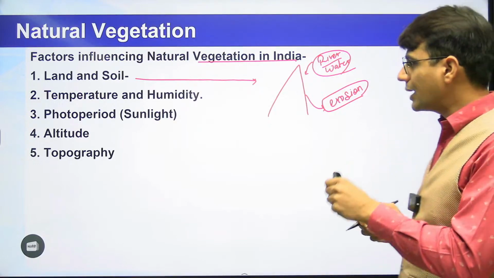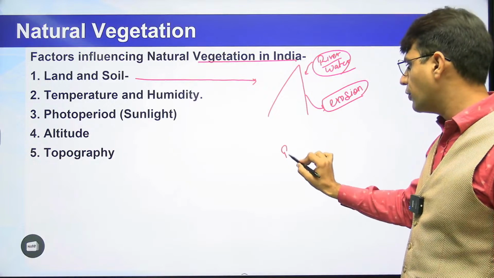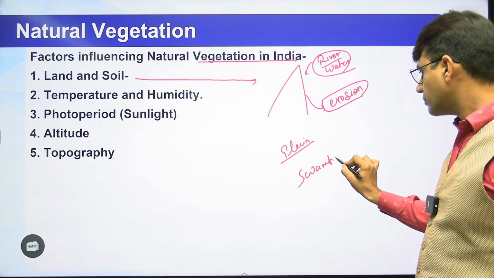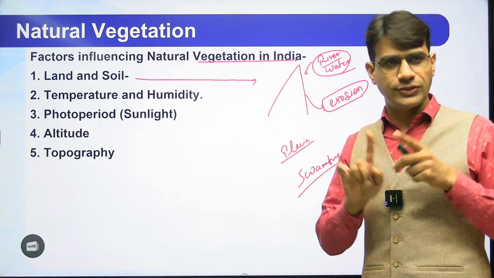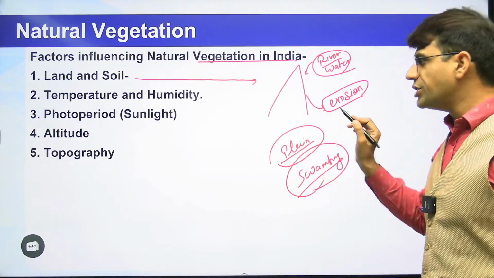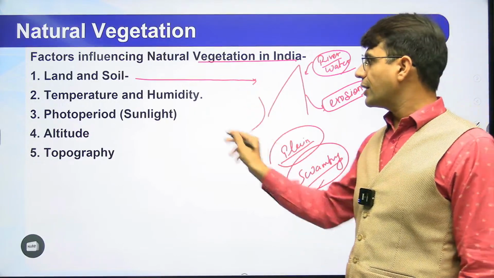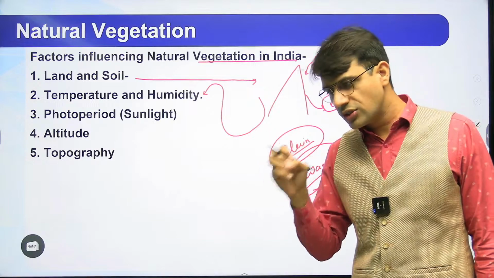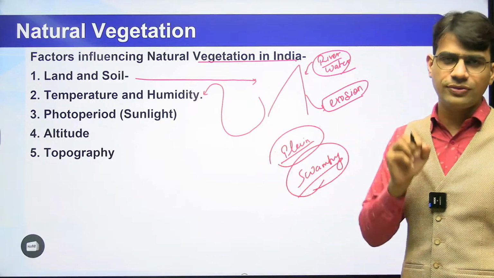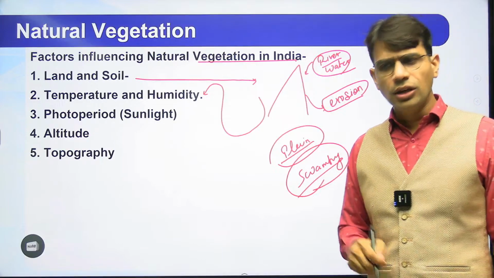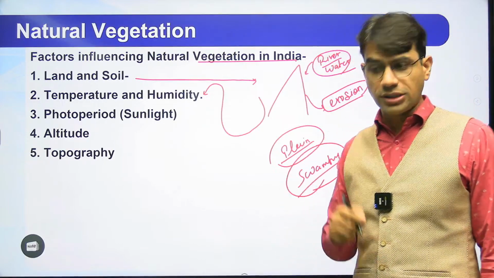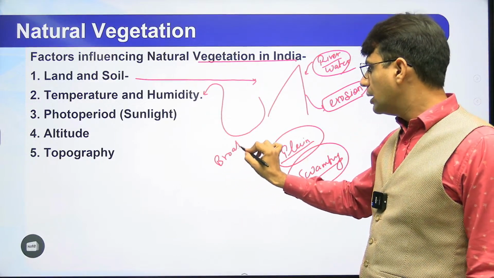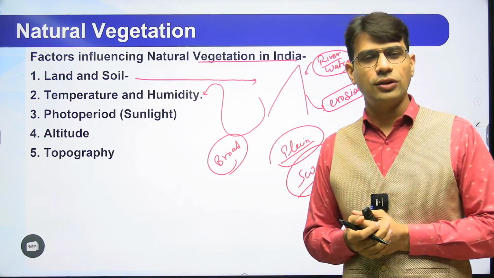But also, one more example is the plains in India and the swampy areas of India. Both have altogether different kinds of land and soil, and that's why altogether different kinds of vegetation are found in the area. The second factor is temperature and humidity. If you are in a temperate area where temperature is very low, or let's say you are in Ladakh where temperature is very low, there will be forests which have needle-shaped leaves. But in areas where there is more sunlight and high temperature, we have broad-leaved vegetation.